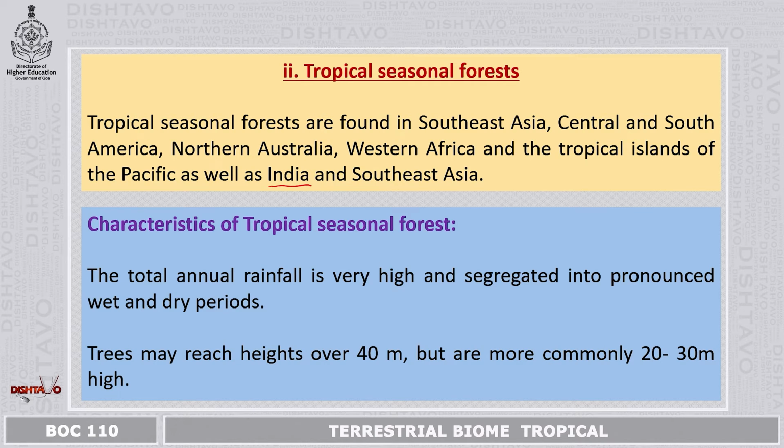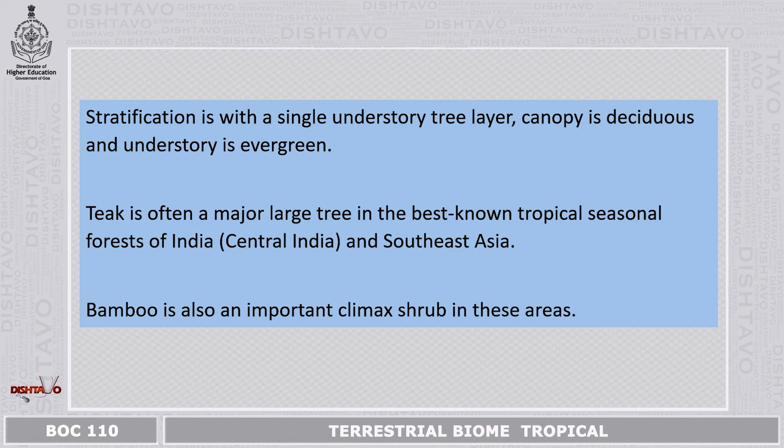Now trees may reach a height of 40 meters but are more commonly 20 to 30 meters high. Stratification is with single understory tree cover, canopy is deciduous and understory is evergreen. Now in here the teak plant is the major or the large tree in the best known tropical seasonal forest of India and in Southeast Asia. Bamboo is also an important climax shrub that is found in these areas.